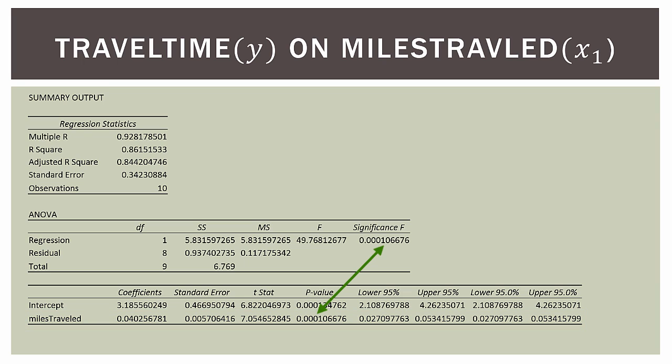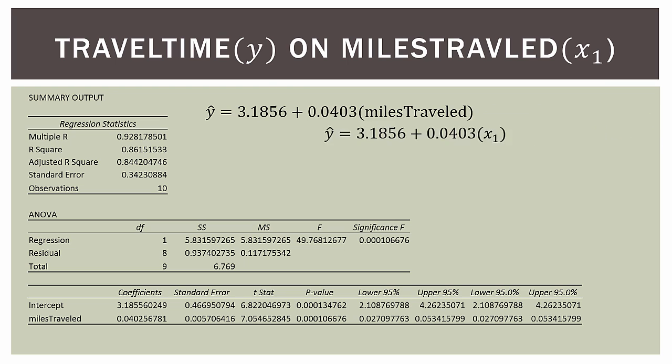Now, if you notice, in this case, the p-value for the miles traveled coefficient is the same as the p-value for the ANOVA. And that's because we only have one independent variable. So how can we use this information? Well, we can take our coefficient information at the bottom and generate our regression equation.